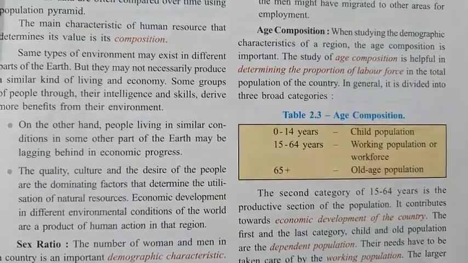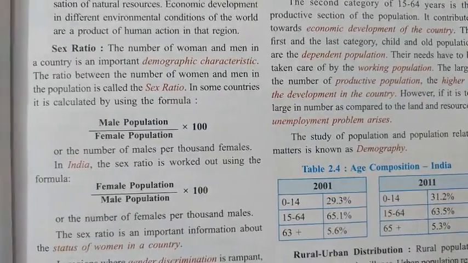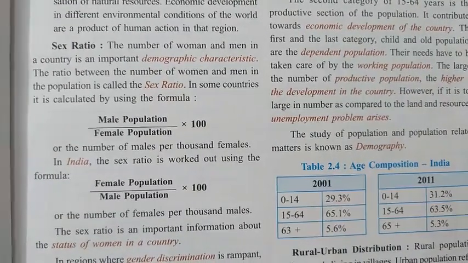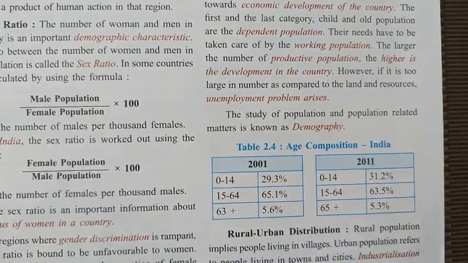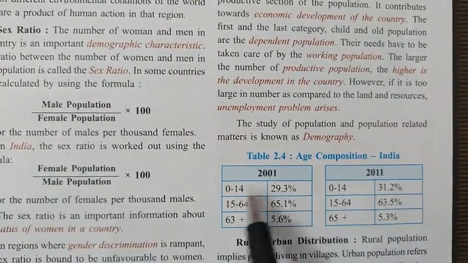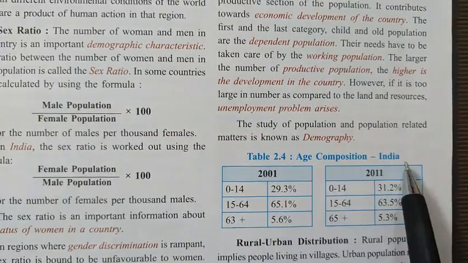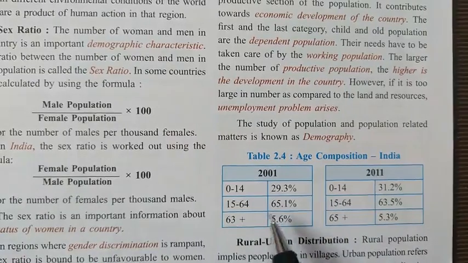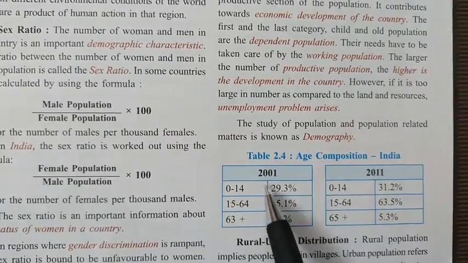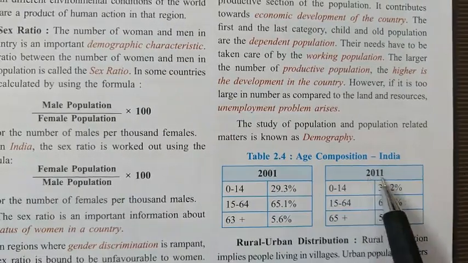Now next, let's see the age composition, the percentage of the population in the different age groups. There is a table given here, table 2.4, which shows the age composition in India. One column shows the age composition of 2001, another shows 2011.